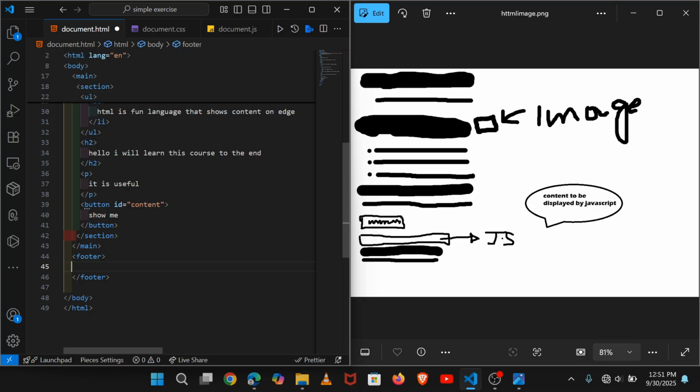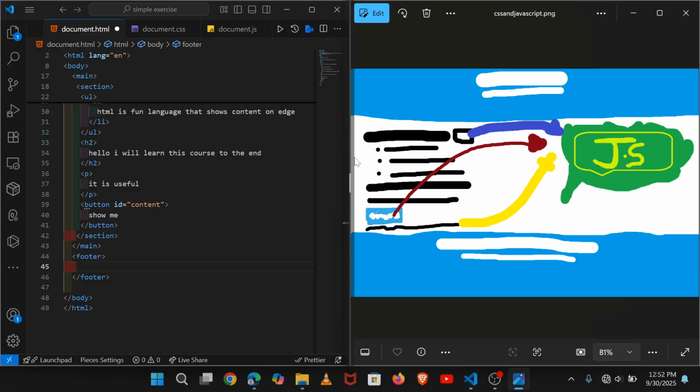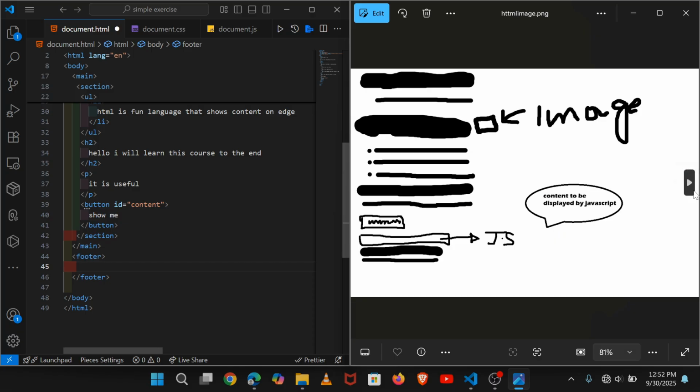So you come here inside the footer and put these simple last 2 lines.